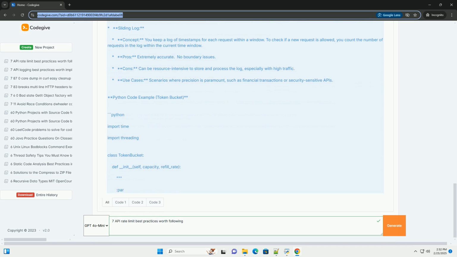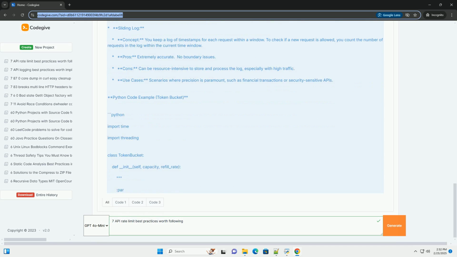A high number of 429 errors might indicate that your rate limits are too restrictive or that users have legitimate reasons to exceed the limits. API latency: measure the time it takes to respond to API requests. If your API is becoming slow, it might be a sign that your rate limits are not aggressive enough.